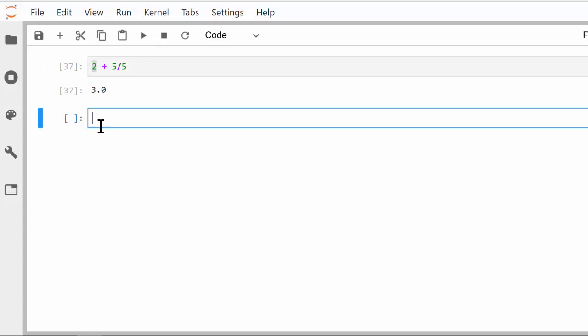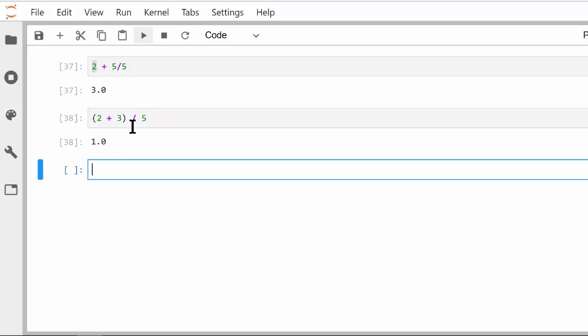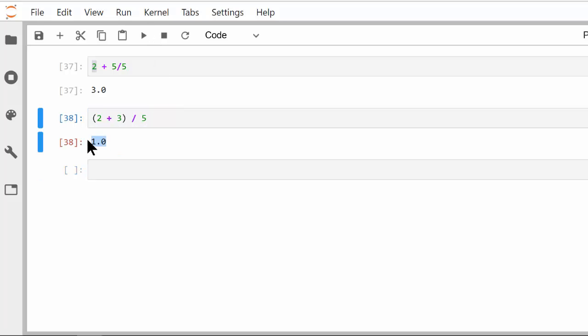What if you want to say 2 plus 3 first? First calculate what is 2 plus 3 and then divide it by 5. The way to do that is by saying 2 plus 3, in parentheses, divided by 5. When you encapsulate 2 and 3 together in the parentheses and divide by 5, the parentheses is evaluated first and then the division. So this is 2 plus 3, 5, divided by 5 is 1. You see, the result is entirely different, right? So use parentheses always when you have multiple operators, especially numeric ones, the precedence for which you don't understand.